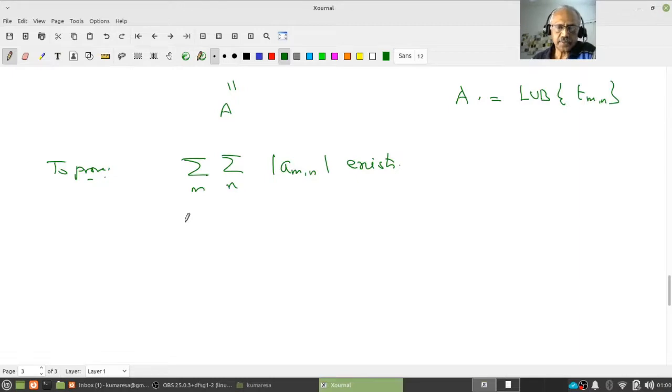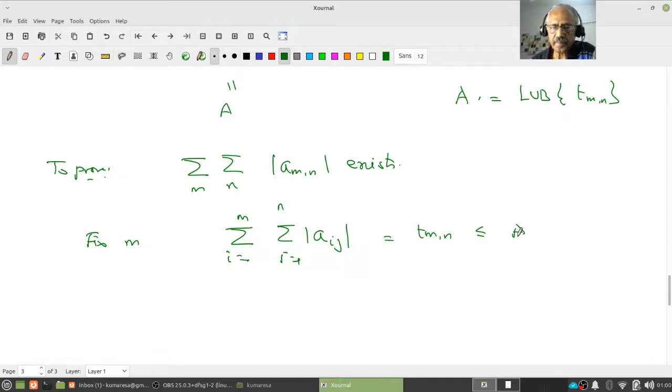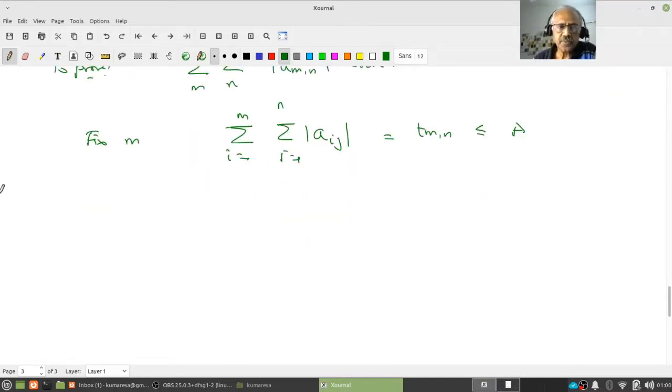Okay, we want to prove that. Now fix m. Now let's look at the sum over i equal to 1 to m, and j equal to 1 to n, of mod a_ij. But this is nothing other than t_mn, right? And therefore this is less than or equal to a. Therefore, fix m and let n tend to infinity.